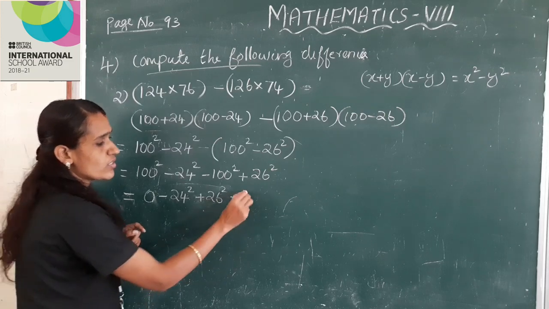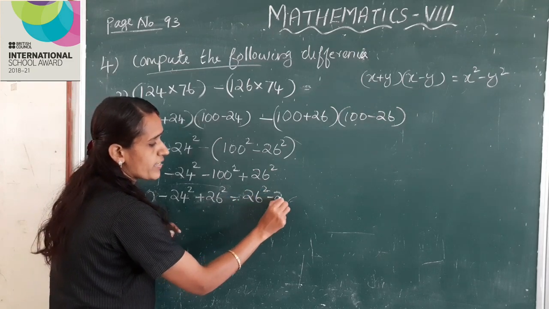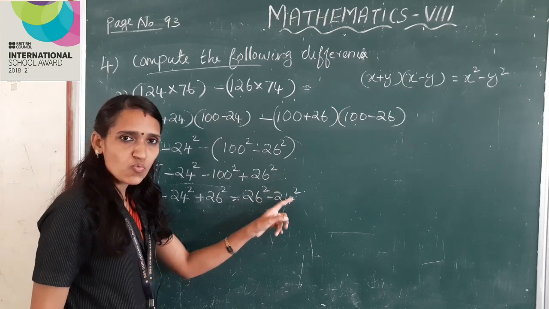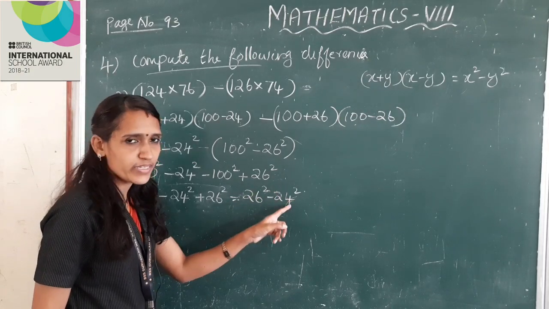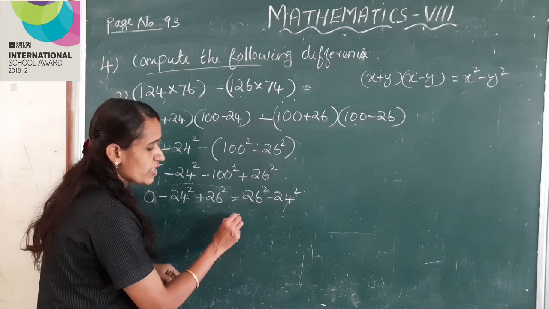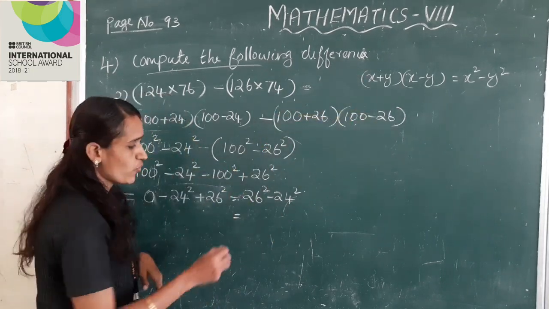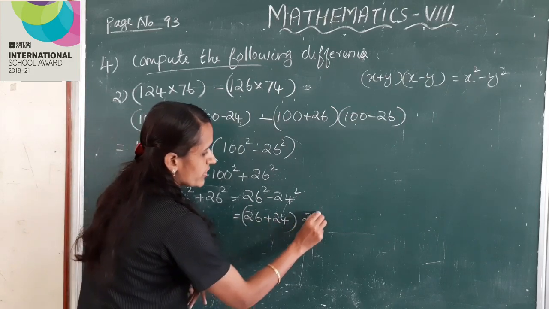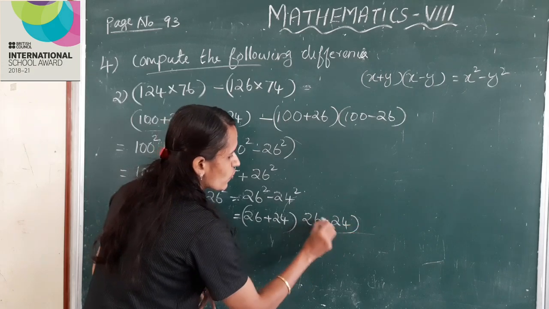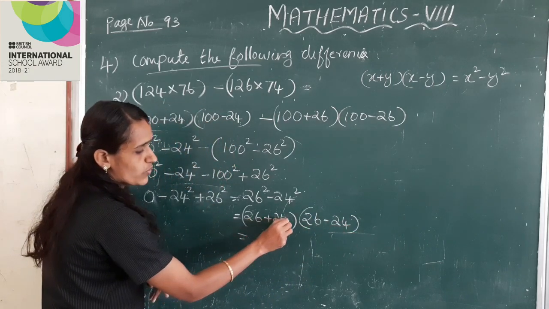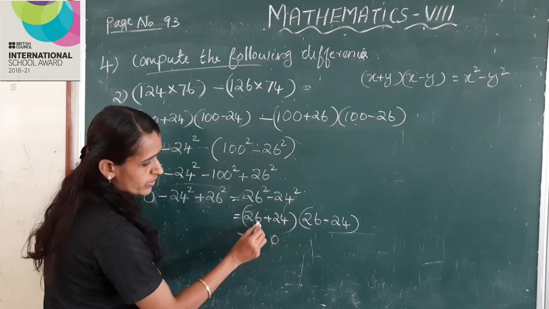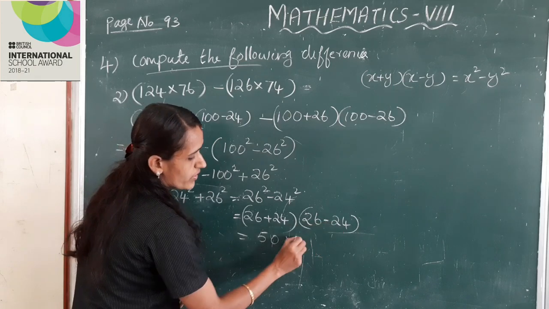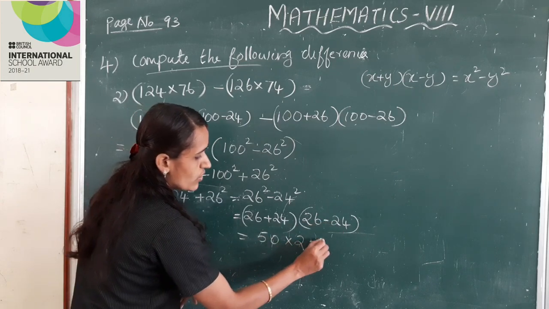This is equal to 26 square minus 24 square. This is the form x square minus y square. Here x is 26, y is 24. This can be written as x plus y into x minus y, 26 plus 24 into 26 minus 24. 26 plus 24 is 50, into 26 minus 24 is 2, 50 into 2, 100.